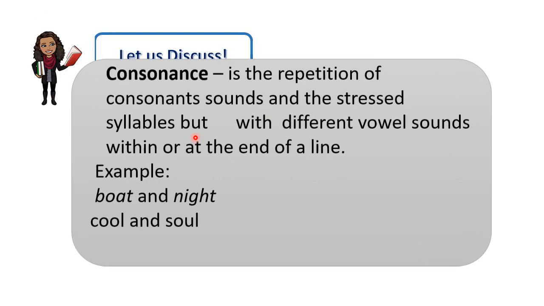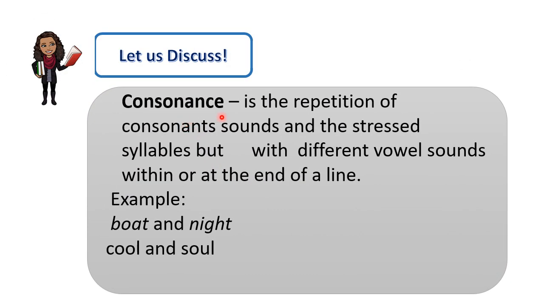And lastly, we have here consonants. Consonants is the repetition of consonant sounds in the stressed syllables but with different vowel sounds within or at the end of the line. For example, boat and night, cool and soul. In this example, we have the consonant T at the end of the words boat, night, and the consonant L at the end of the words cool and soul. So that is what we call consonants.